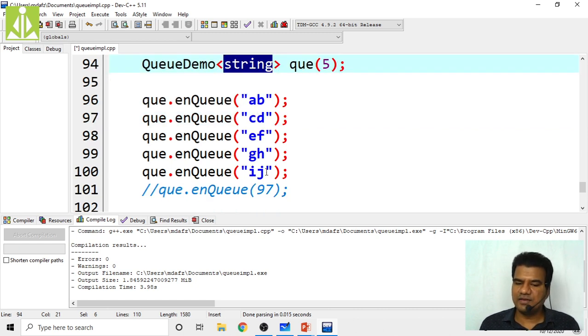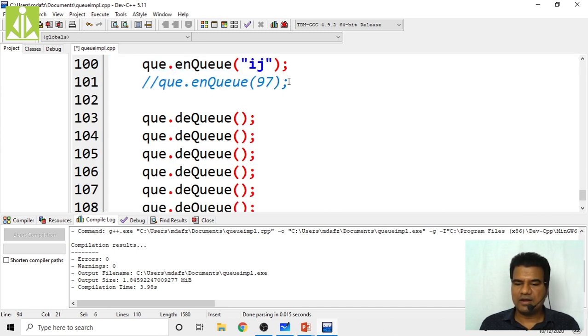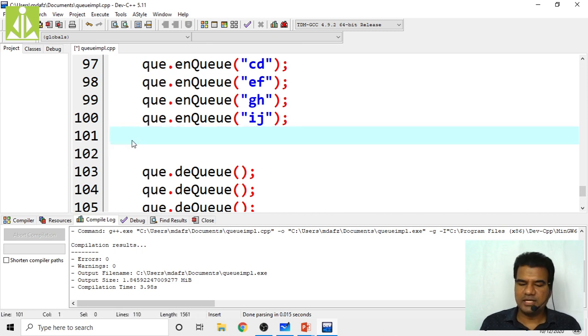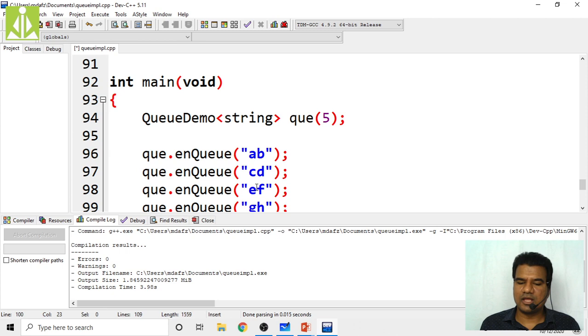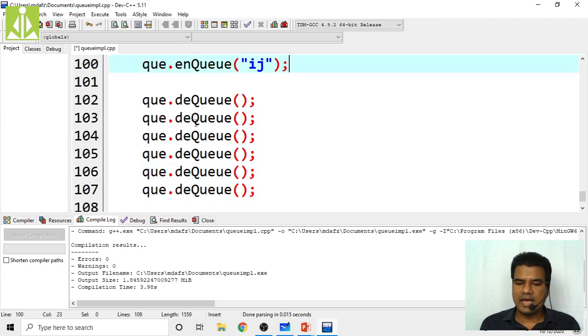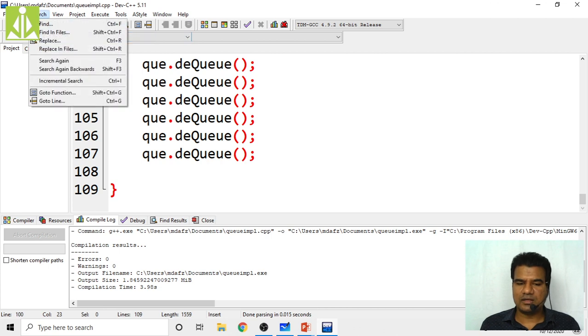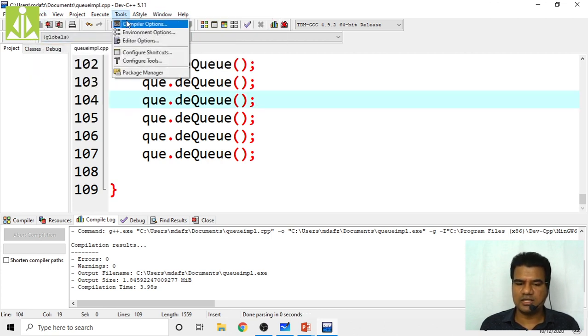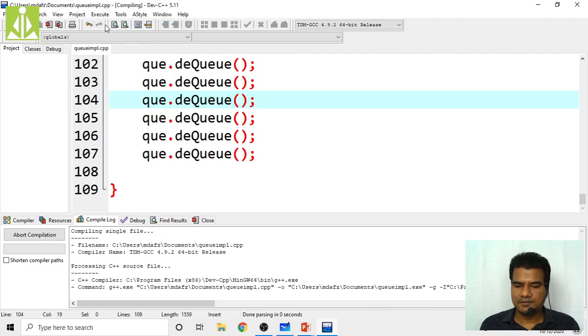So I'm passing 5 strings to my queue: A, B, C, D, E, F, G, H, I, J. Those 5 strings should not undergo any change. Okay, they have to be inserted like regular, normal values. Then I'm dequeuing. So your queue must enqueue all these values, as well as dequeue all these values. So compile.